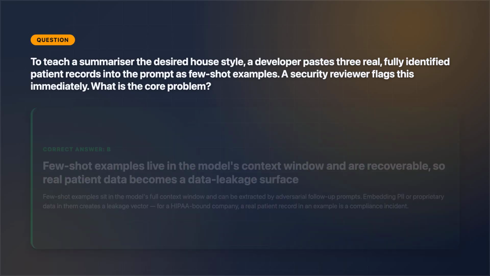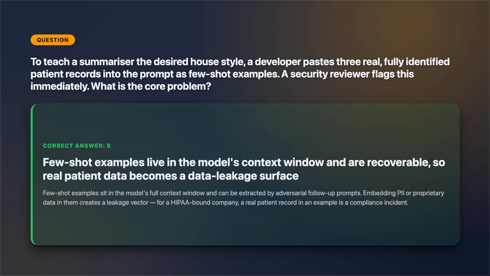The answer is B. Few-shot examples sit inside the model's full context window, and a determined adversary can coax the model into repeating or inferring them with a follow-up prompt. That makes real identified patient data a leakage surface, and for a HIPAA-bound team like Beacon Labs, that's a compliance incident, not a style choice. Hidden in a prompt is not the same as secure. The examples should be synthetic or de-identified.